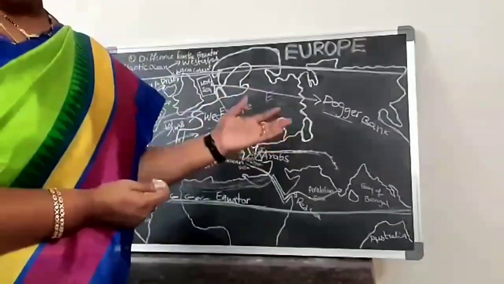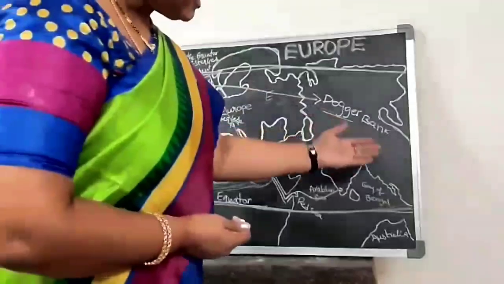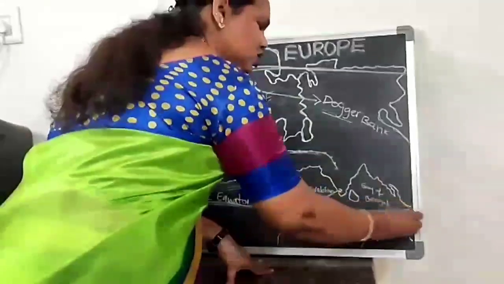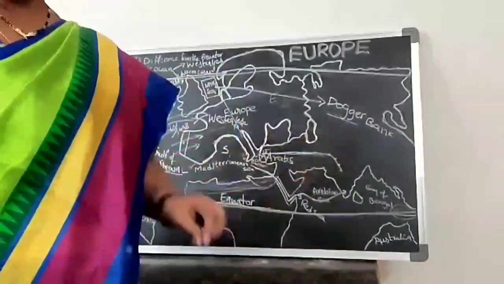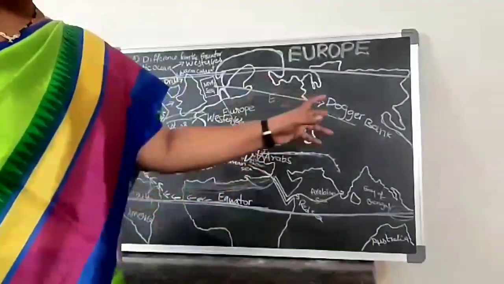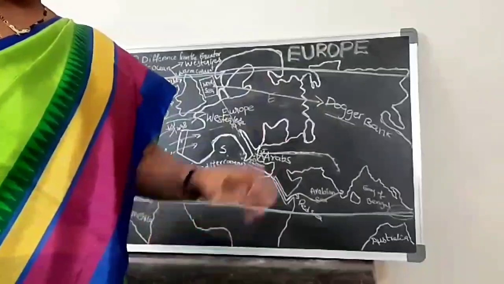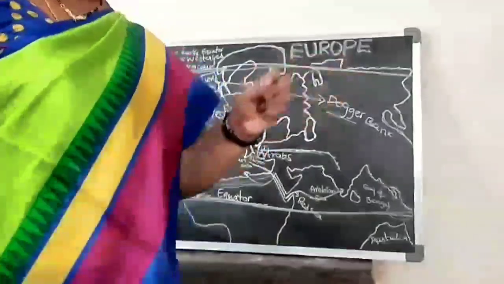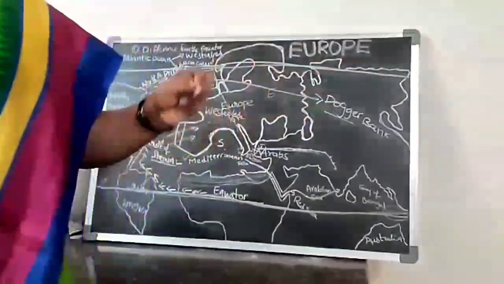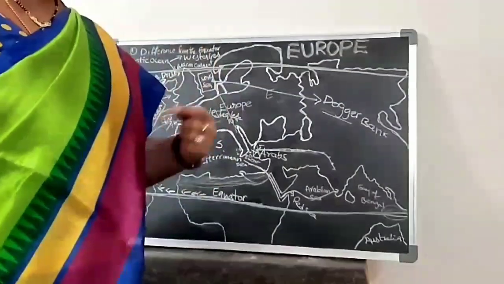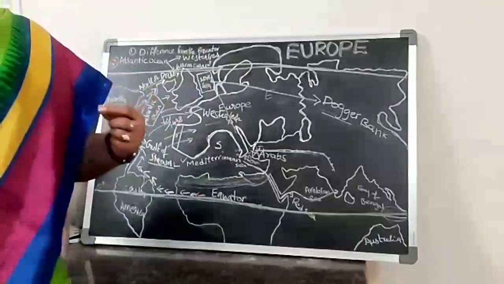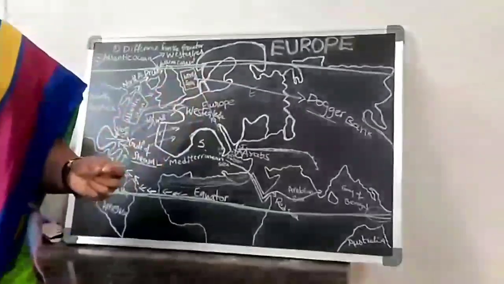And not only India, children, here China is there as well as the Indonesian islands are present. Because a huge population is present in India as well as China and even Indonesia. The products which are available in India are not available in Europe. And our goods were much in demand in Europe. Understand?